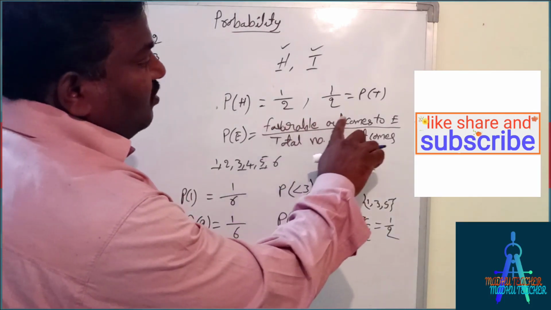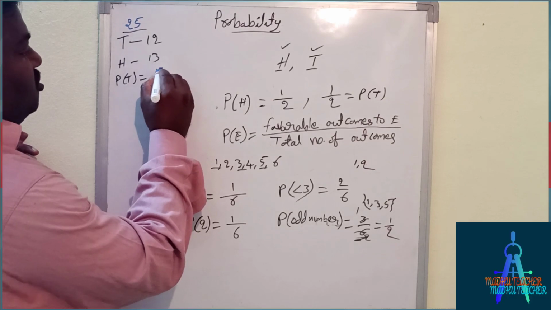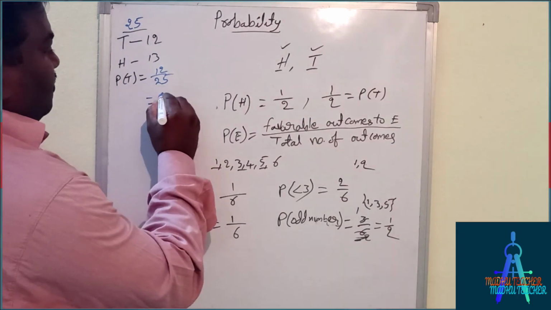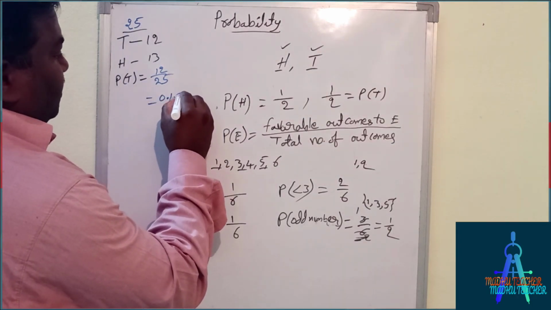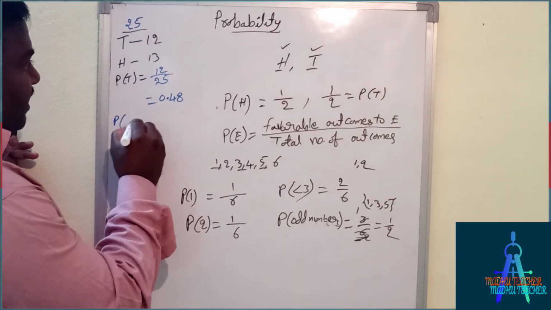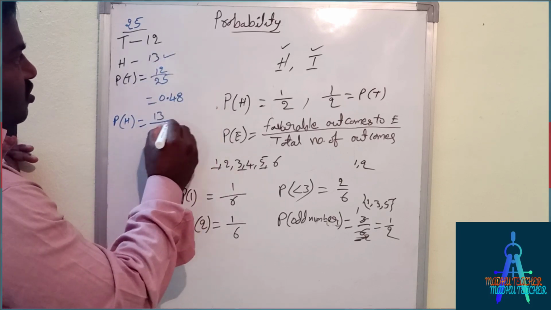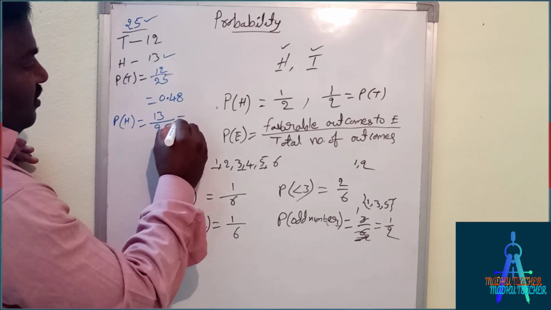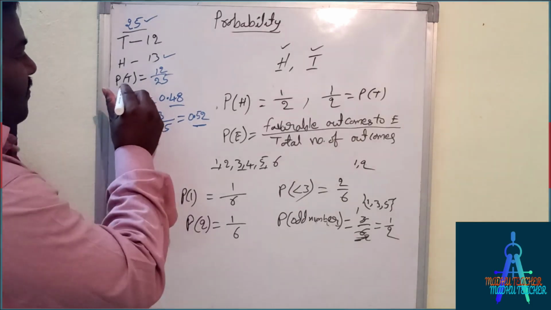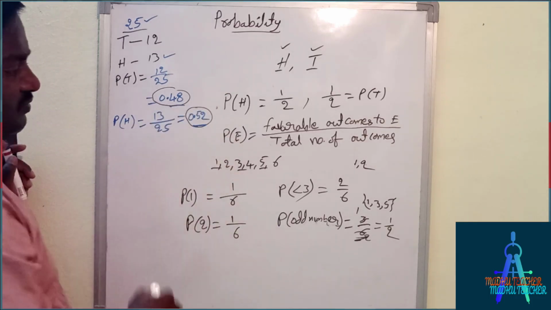So here, the probability of tails. What is the formula? Favorable outcomes of tails by total number of outcomes. So that is 12 by 25. By simplifying we get 0.48. And the probability of getting head: favorable outcomes 13, total number of outcomes 25, so we'll get 0.52. So the probability of tails is 0.48 and the probability of head is 0.52.